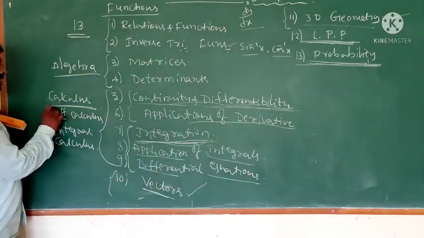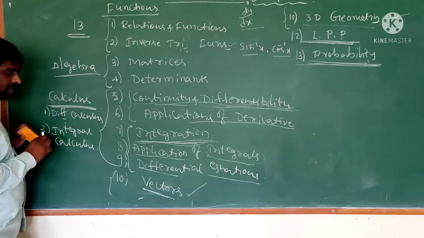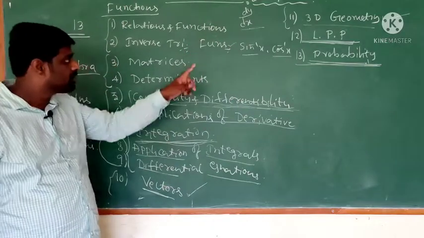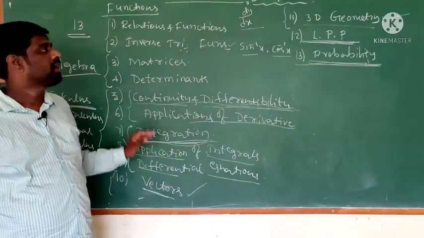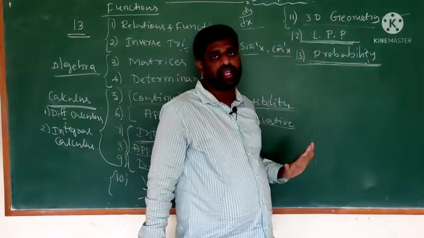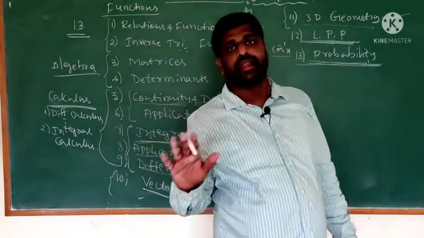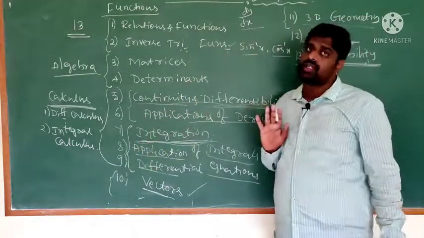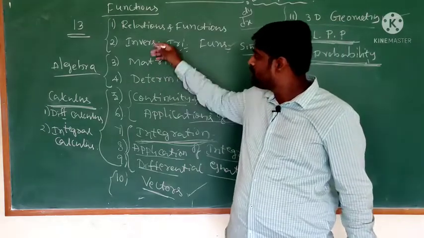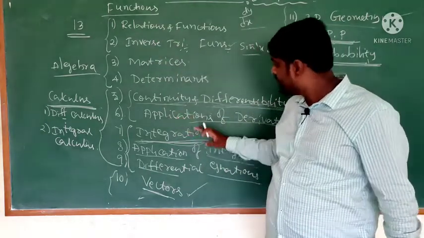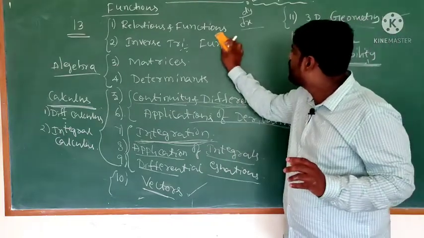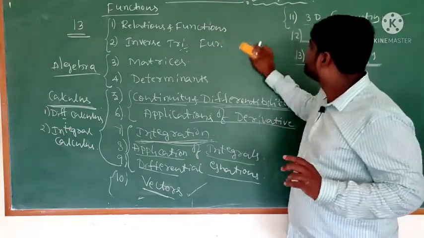These 5 chapters are calculus. Vectors and 3D geometry are linked together. Next, separately LPP and probability. This is the introduction of second PU mathematics. First textbook has first 6 chapters, second textbook the remaining 7 chapters. Total 13 chapters.